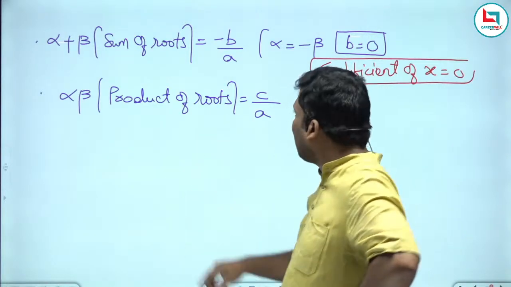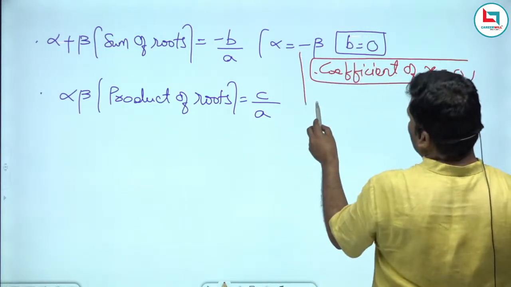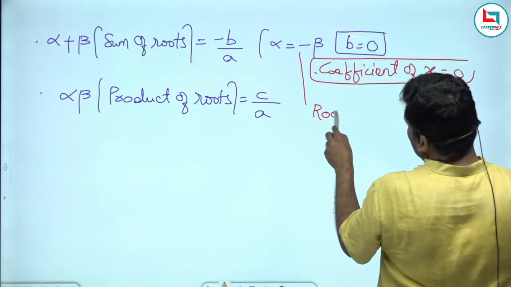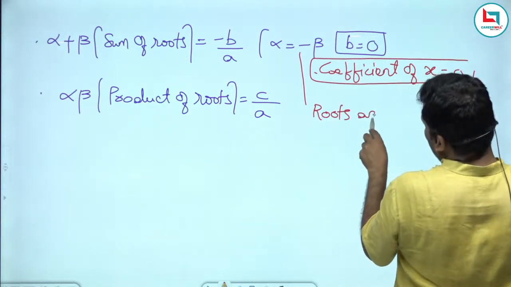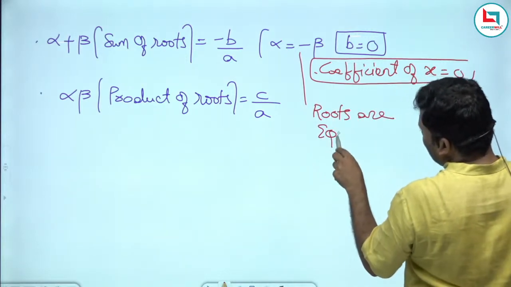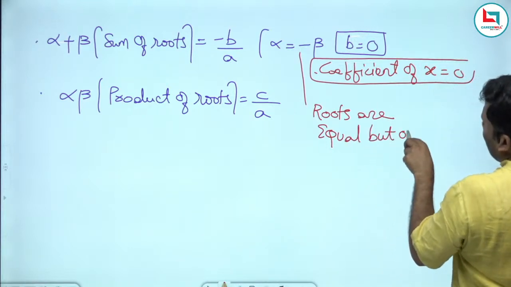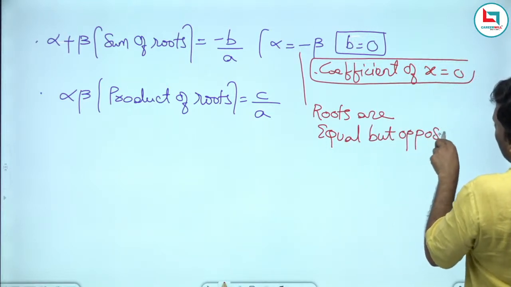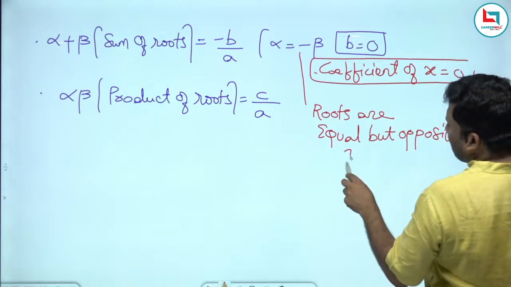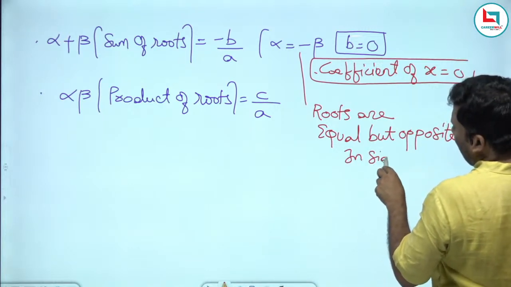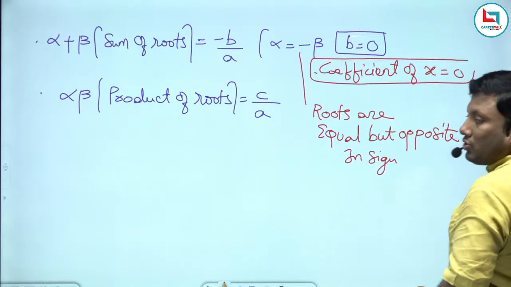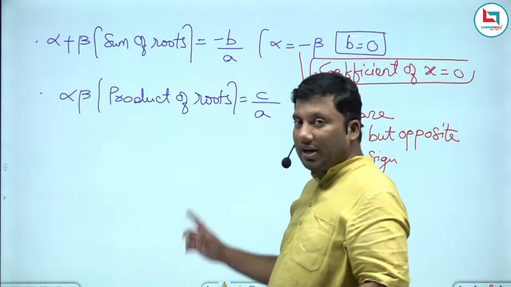If the roots are equal and opposite in sign, please write down, sir: if the roots are equal and opposite in sign, that means the coefficient of x is equivalent to 0.